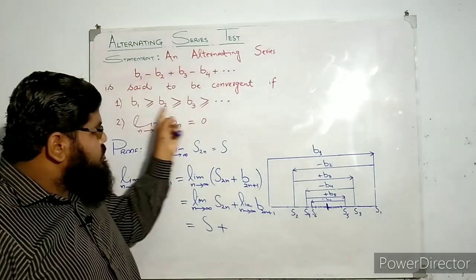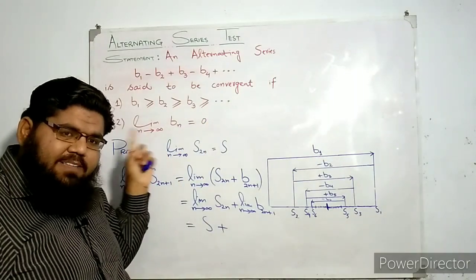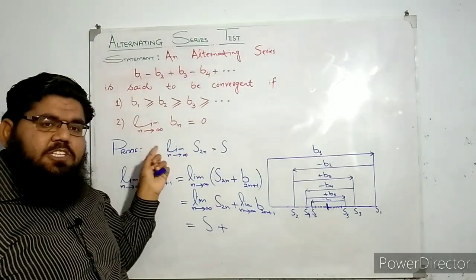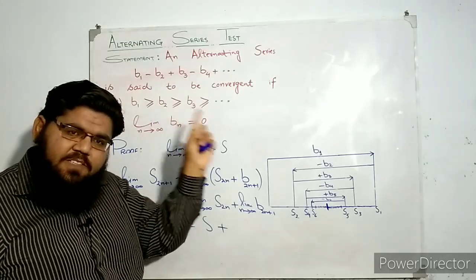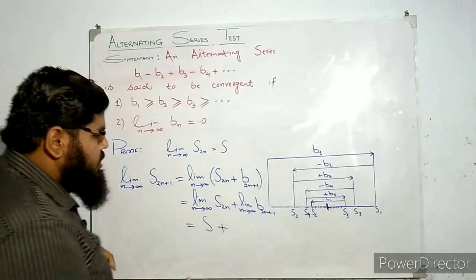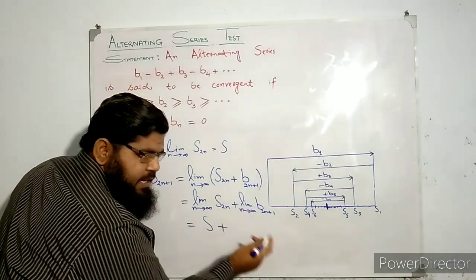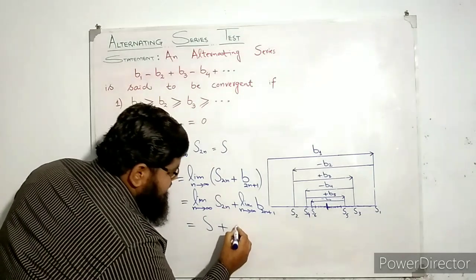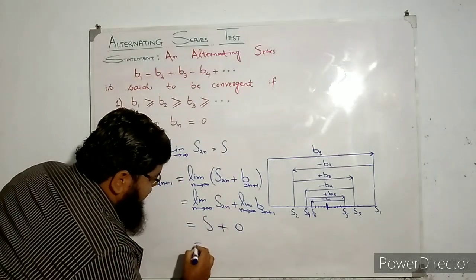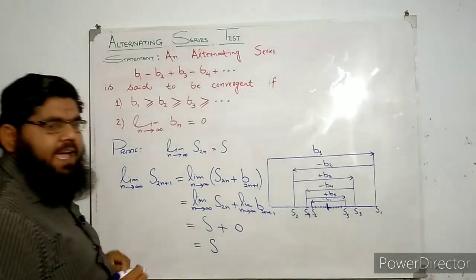So far we have used this condition, and now at the last step we are going to use this condition, which says that the limiting value of the terms of the series is 0. So the limit of b2n+1 as n approaches infinity is 0. And finally we have S plus 0 is equal to S.